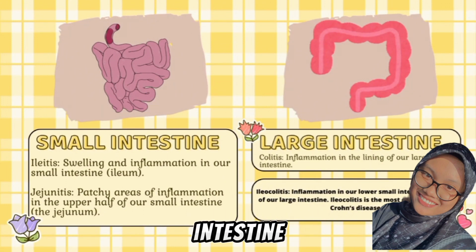For the small intestine, it can be swelling and inflammation in our small intestine, which is ileitis. It also can affect patchy areas of inflammation in the upper half of our small intestine, which is called jejunitis. For the large intestine, it can be inflammation in the lining of our large intestine, which is colitis. Ileocolitis is the common type of Crohn's disease, which is inflammation in our lower small intestine and part of the large intestine.